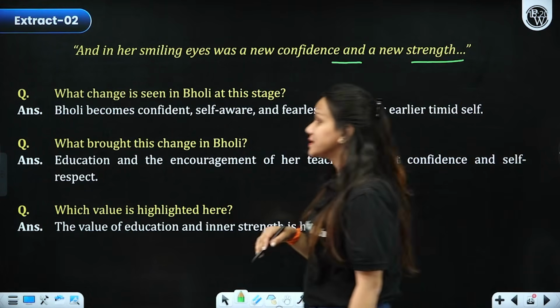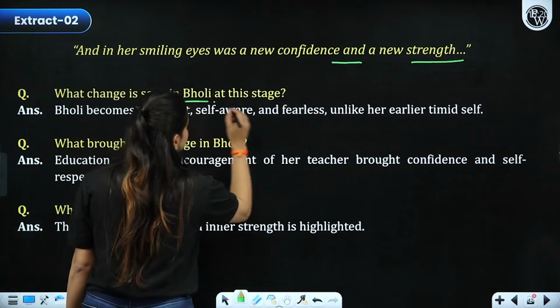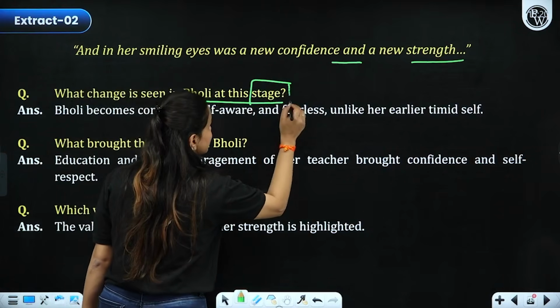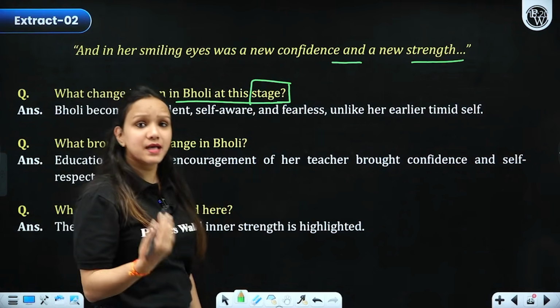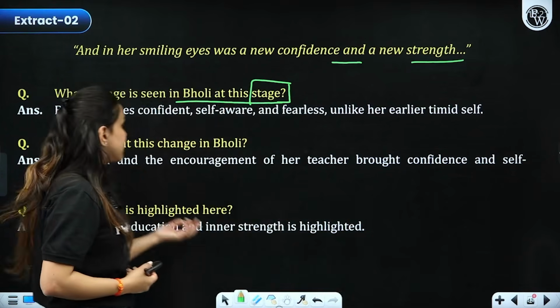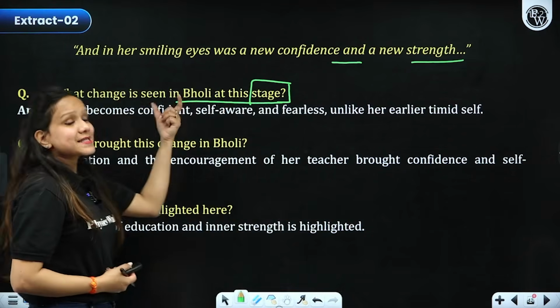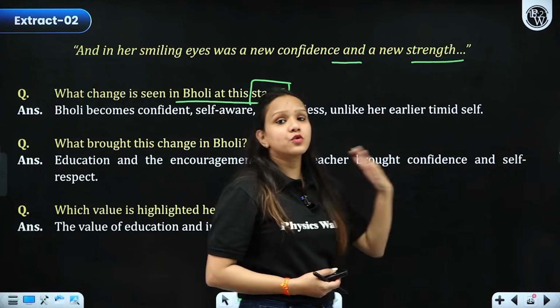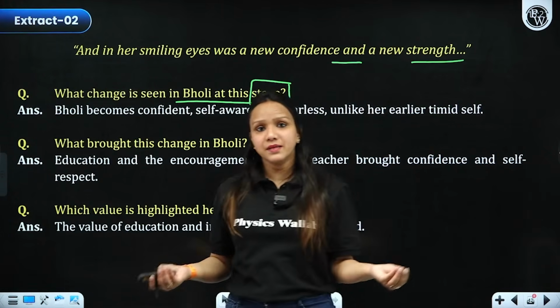and new strength," right? What change is seen in Bholi at this particular stage, and which is that particular stage? When she was about to exchange garlands with Bishambar Nath, a man who was much older in age than her, right? Then Bholi becomes confident, self-aware and fearless as she says no to marry such a greedy man, right?